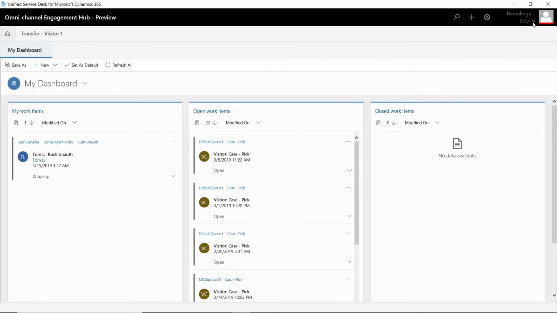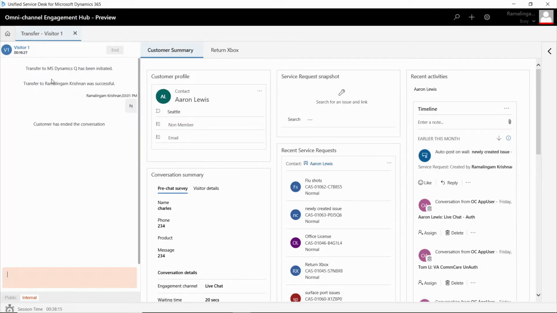So here, I have logged in as another agent, and as you can see, this is Unified Service Desk. Now, Ram is another agent, and right now he is busy. All the dashboard capabilities that were available to Alpana as an agent on browser are available to Ram as well. And in this particular scenario, Ram is already working on chat with a visitor called Aaron. Now, Unified Service Desk provides a lot of inherent automation capabilities, LOB app integration aspects. So with Omnichannel in Unified Service Desk, customers will be able to take advantage of all the rich LOB app integration capabilities, UI automation capabilities, and rich multi-session experiences right within Unified Service Desk.